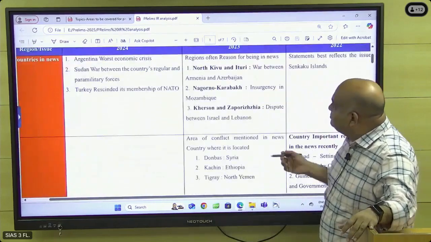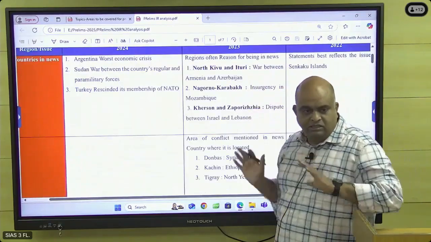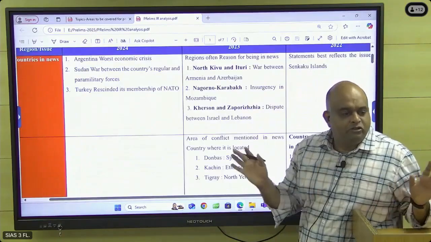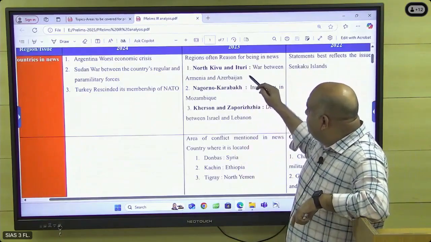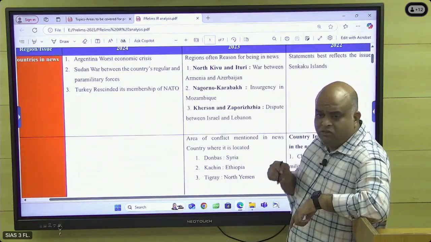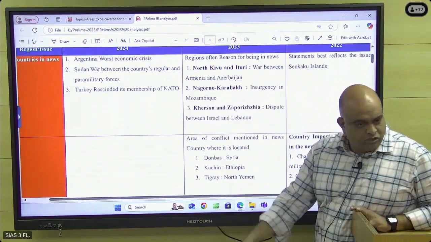2023 means you see regions often being in the news. These regions, these places, you might have read in the newspaper, as certain news items were there. North Kivu, the Ituri. This is actually Rwanda, Congo. This year also, a question on this area will come. Now issues are going on.